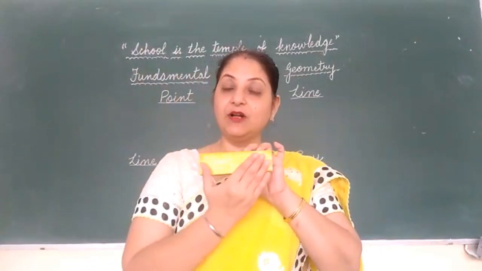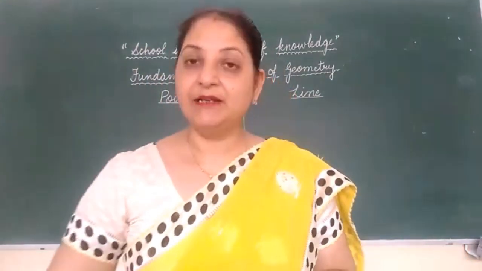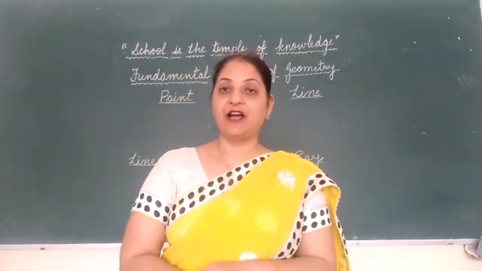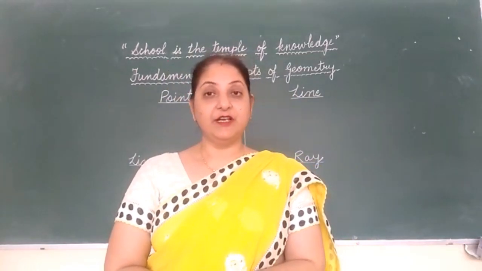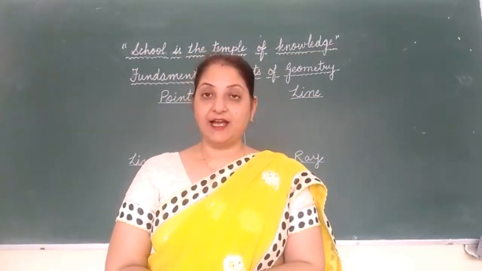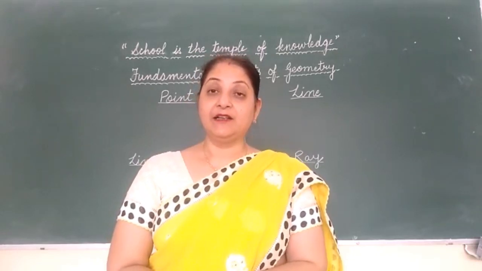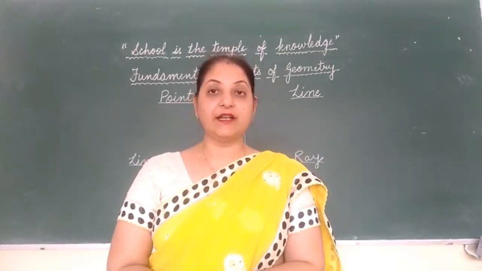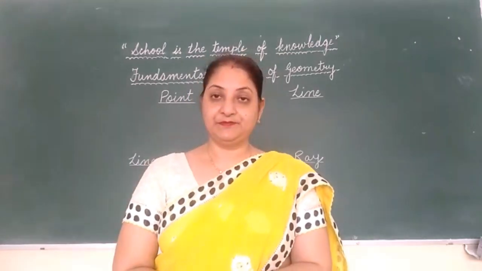This duster also has a plain flat surface. Tabletop, and there are so many things which you find have plain flat surface. So children, a figure or an object which has plain, flat, smooth surface and it extends in all the directions and has no boundary is known as a plane.